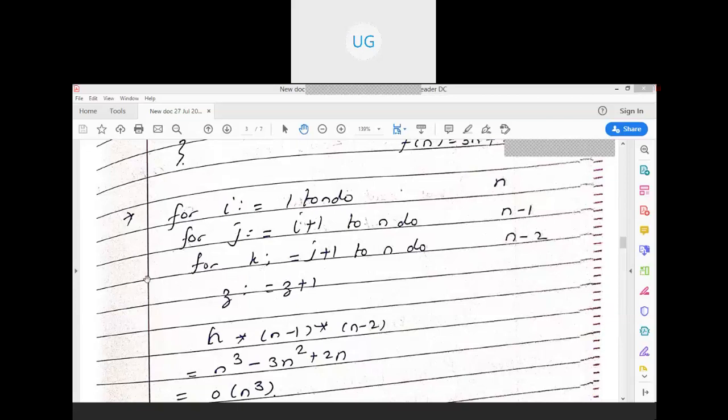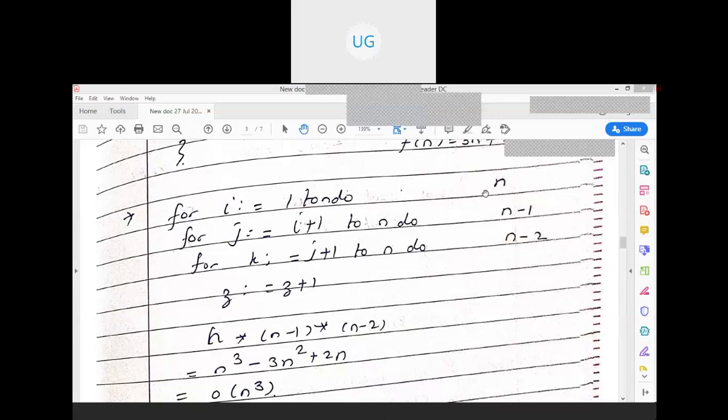Whereas here, if you look at this third nested loop, k is assigned the value from j plus 1 to n. Here the k value will be what? If i value is 1, j value is 2, k value is 3, so 3 to n, right? So it is n minus 2 number of times.